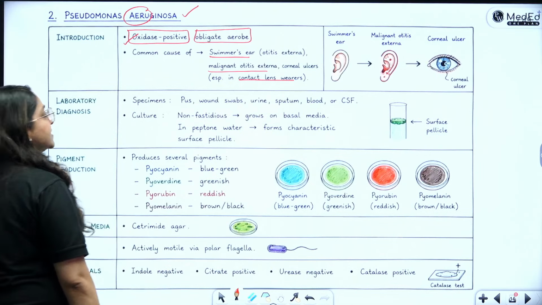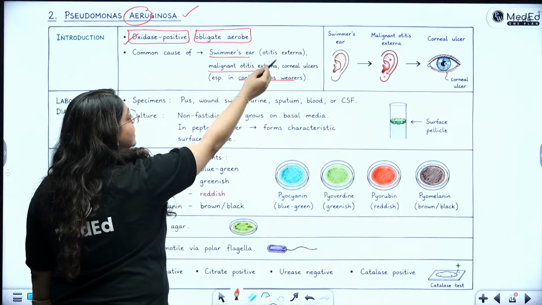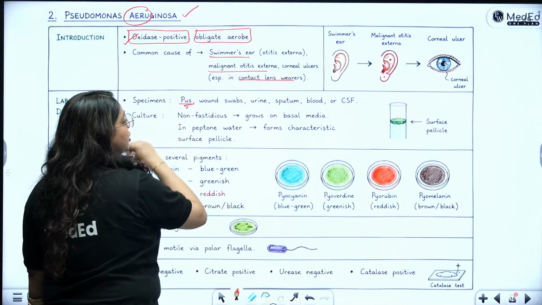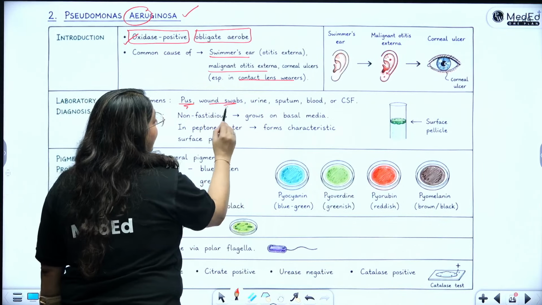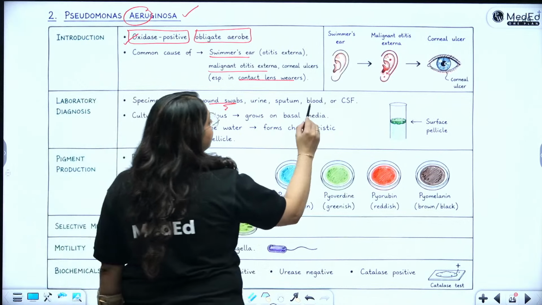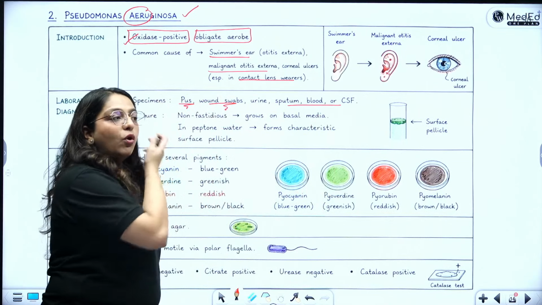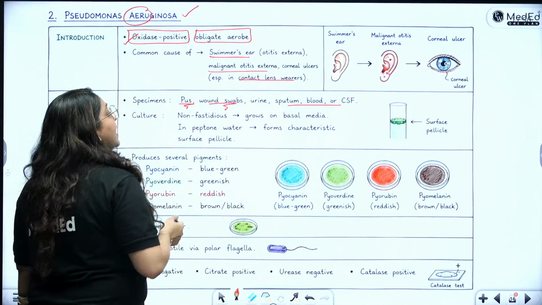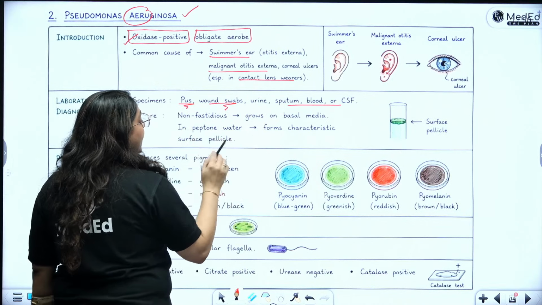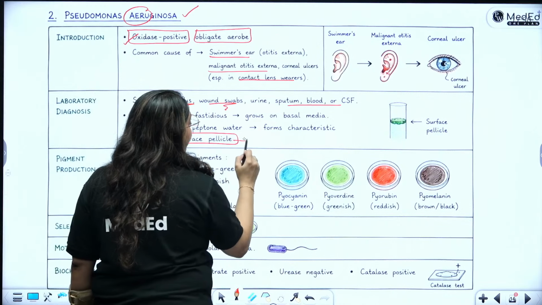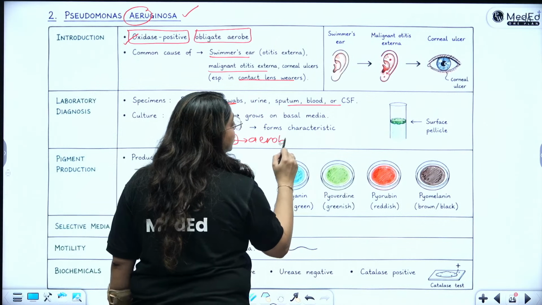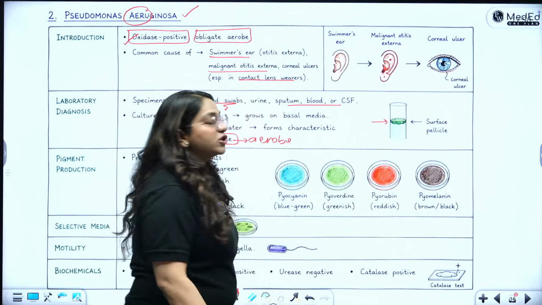For lab diagnosis, if it is any otitis externa or any pus-producing infection, you collect the pus. If any wound is there, you collect the swabs, or you collect the CSF, sputum, blood, depending upon what the patient is infected with. It grows on basal media, but it produces a surface pellicle. Why? Because it's an aerobe, so it comes to the top of the broth just to get the air.